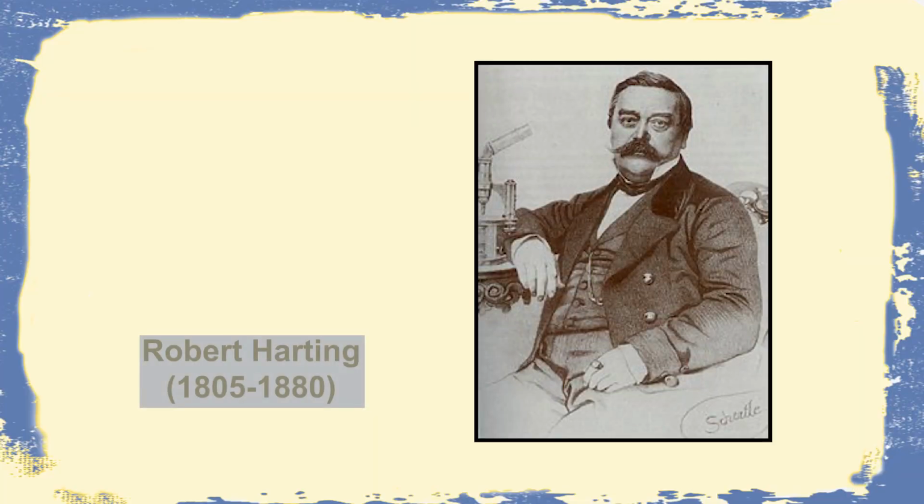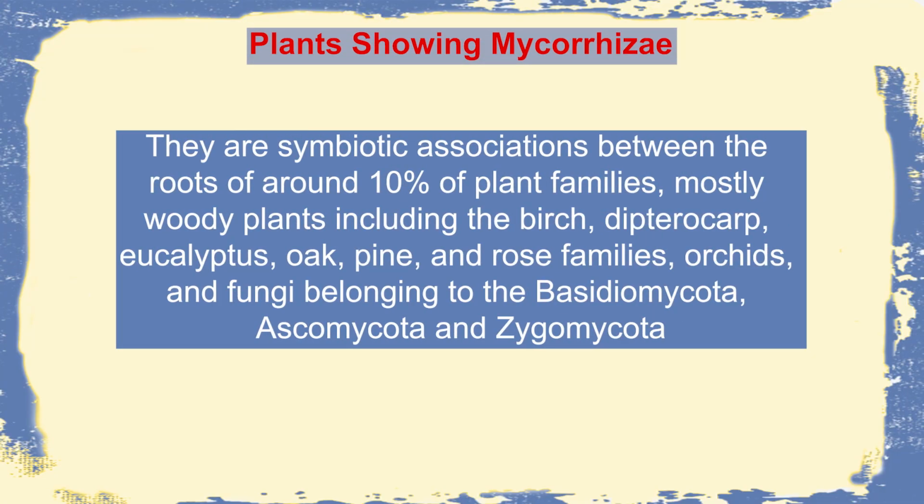Now, as I was telling you, it was Hartig who actually denoted in 1840 that this particular Ectomycorrhiza produces a unique barrier inside the cortical cells or on the surface of the cortex, and it was subsequently known as Hartig's net. And for the symbiotic association, it has been shown that about 10% of plant families, mostly belonging to woody plants like birch, dipterocarp, eucalyptus, oak, pine, and different rose family plants or orchid, have this mycorrhizal association, and the mycorrhizal fungi belong to Basidiomycota, Ascomycota, and Zygomycota.